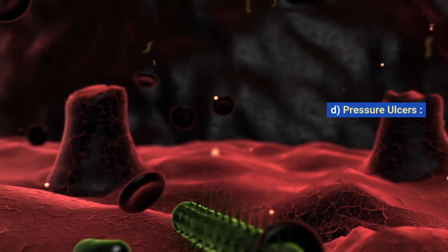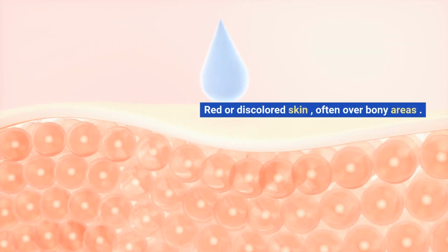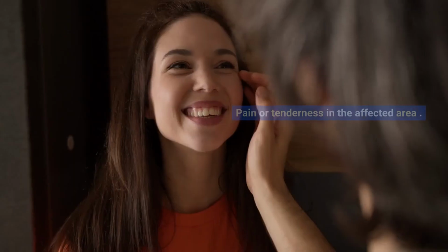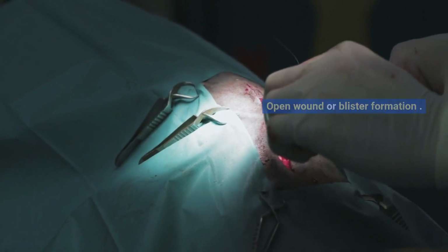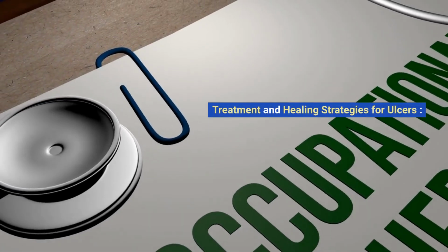D. Pressure ulcers. Red or discolored skin, often over bony areas. Pain or tenderness in the affected area. Open wound or blister formation. Treatment and healing strategies for ulcers.